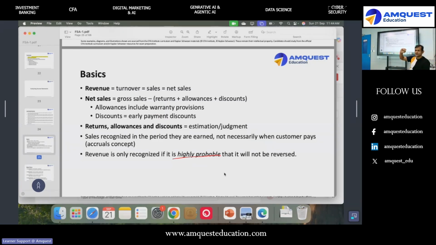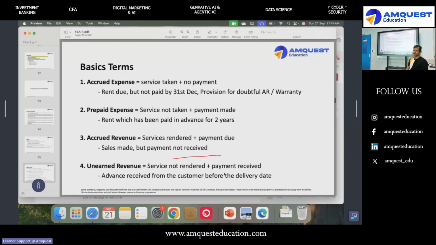Have the goods been dispatched? Has it reached the customer? And is it probable that he'll pay you money? If from the beginning you sell but you don't expect any payment to come, then you better not record the revenue. Clear? So that's the logic. Okay. Now quickly some basic terms. You all should know this.